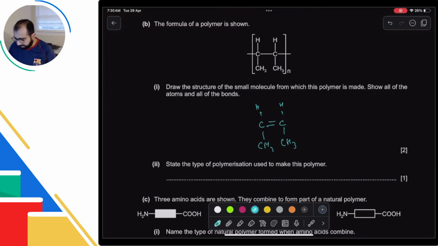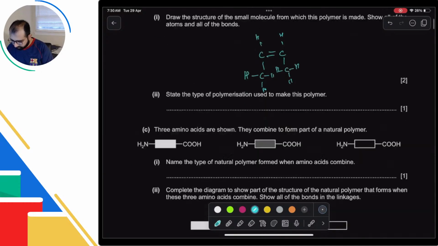Question is, can we expand CH3? You must actually expand CH3 because they have told you to show all of the atoms and all of the bonds. So we will write this. Okay? And obviously hydrogen will have to be added. All right. Straight line or wavy line doesn't matter.